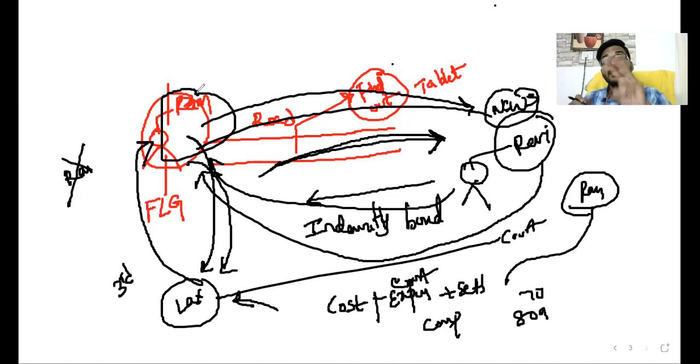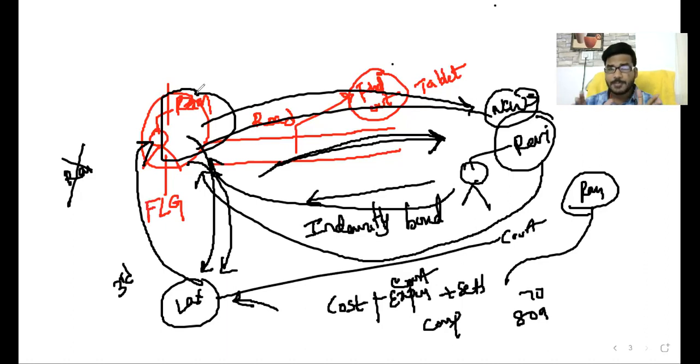There are three types of expenditures. One, Ram can recover the damages. Ram can recover the expenses for the suit, the cost of the suit, and Ram can recover the compromised amount from the particular party.